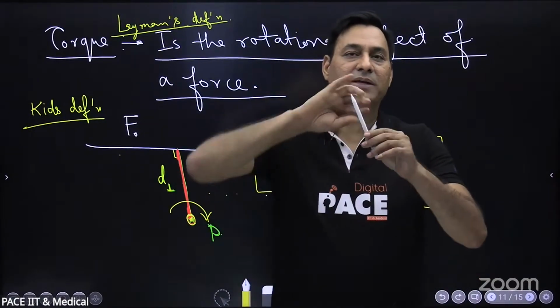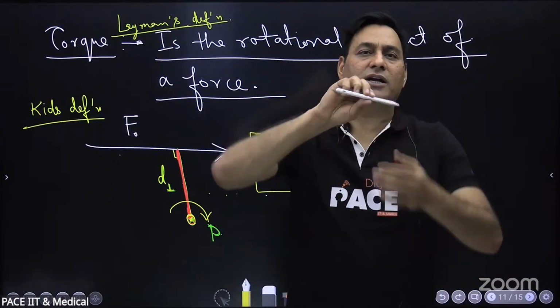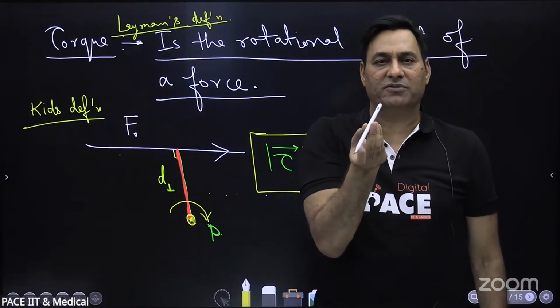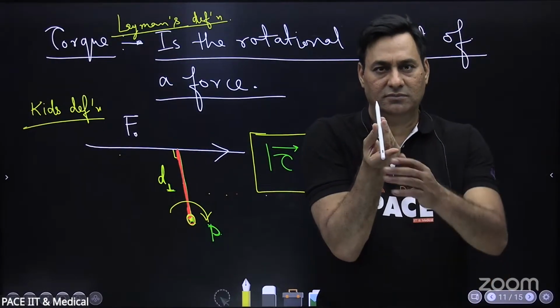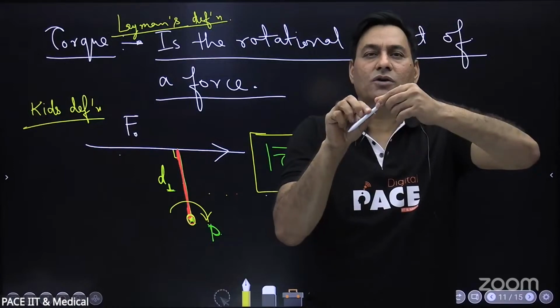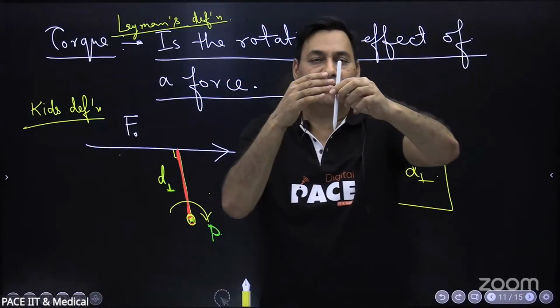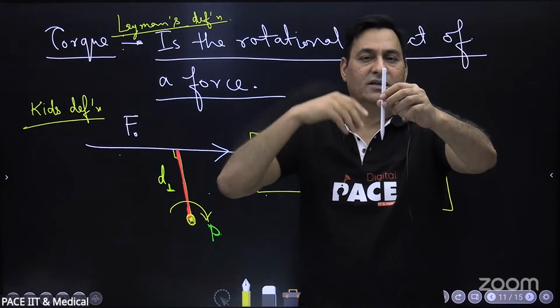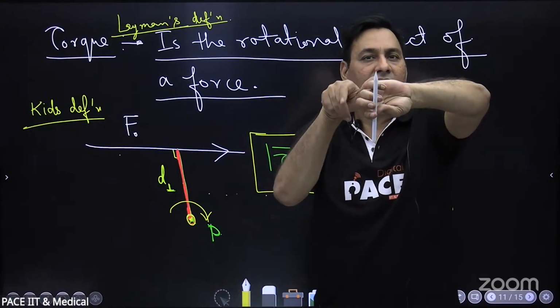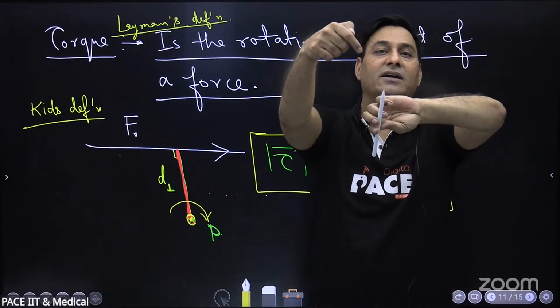Please tell me, this pen is rotating clockwise or anti-clockwise? Tell me fast. Anti-clockwise. For you, it is anti-clockwise, and for me, if I see it from my side, this is clockwise. And for you, from that side, it is anti-clockwise.